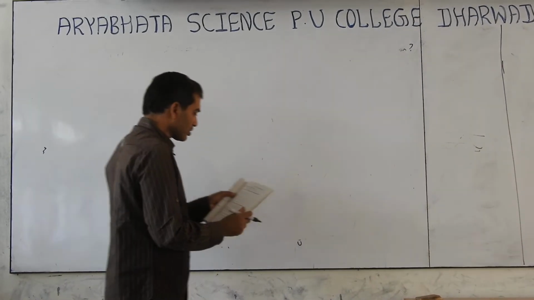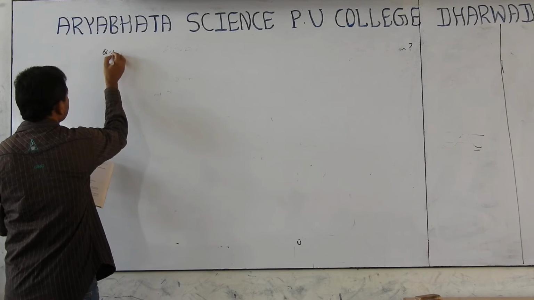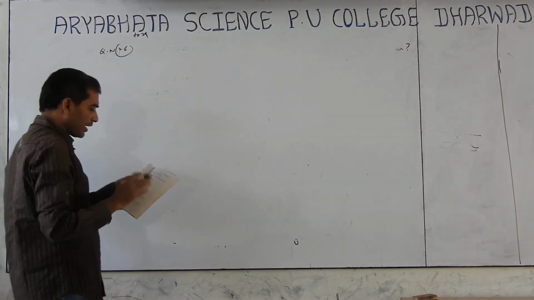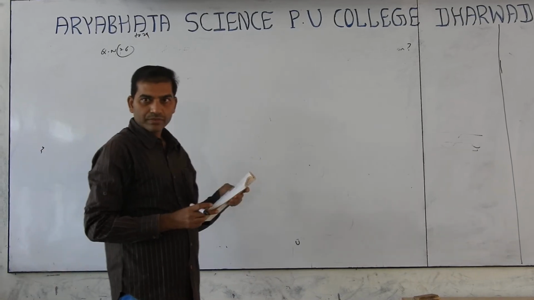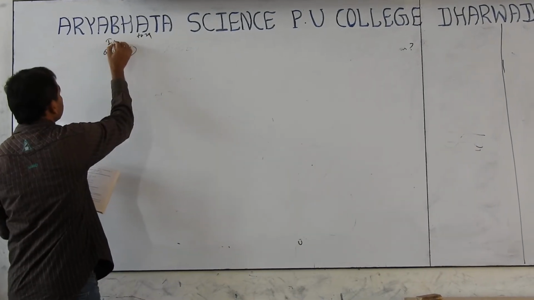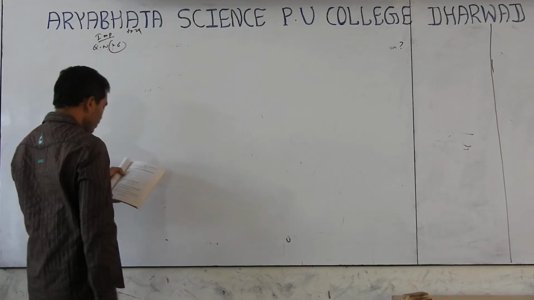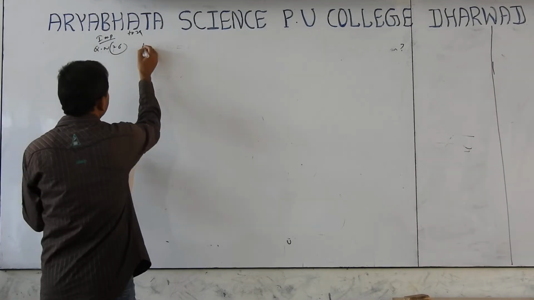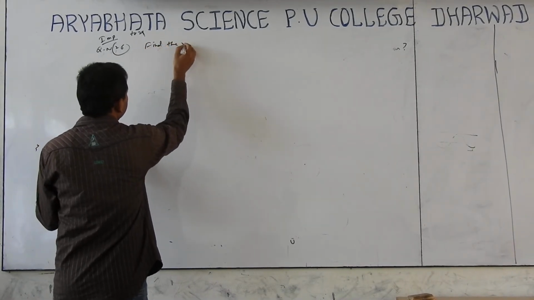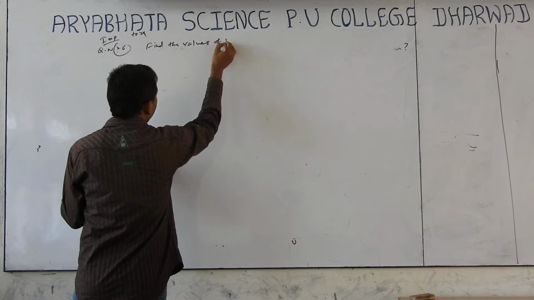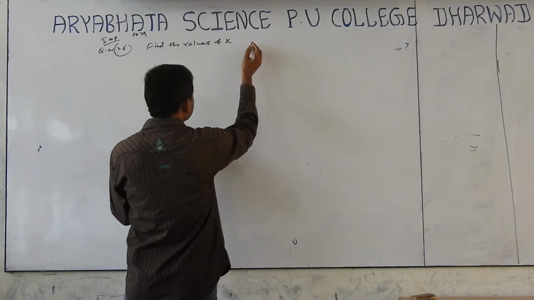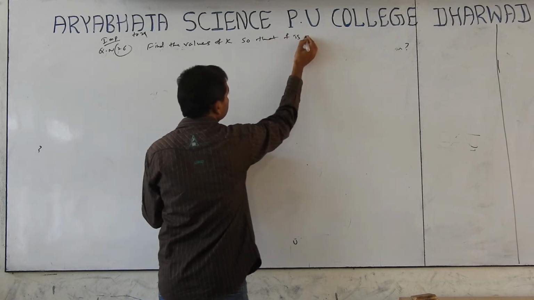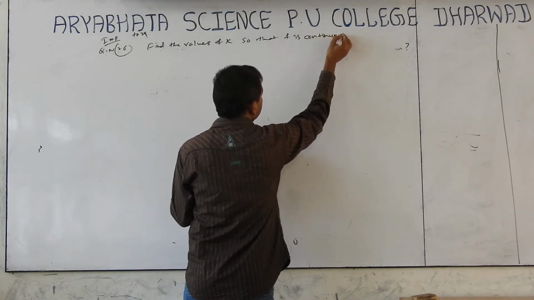Next, the most important questions, from question number 26 to 29. These are very important 4 marks questions. Most important is from question number 26 to 29 or 30. Find the values of k so that the function f is continuous.